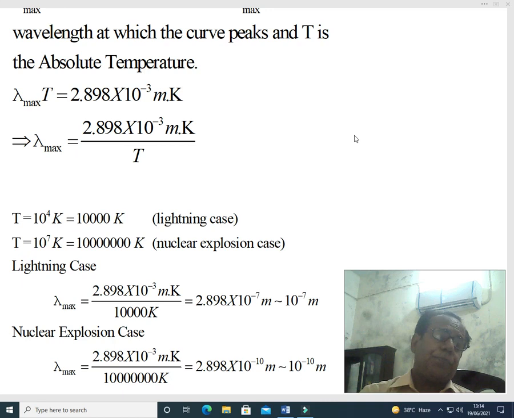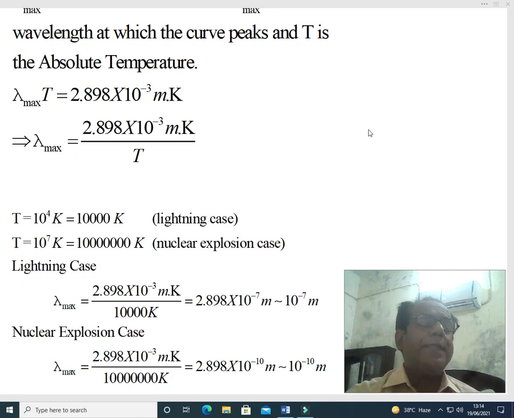Now T is 10,000 Kelvin in the lightning case and 10 to power 7 Kelvin in the nuclear explosion case.